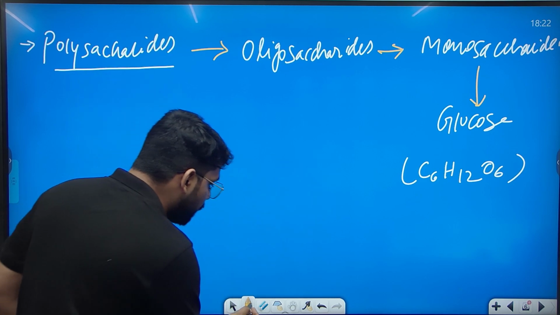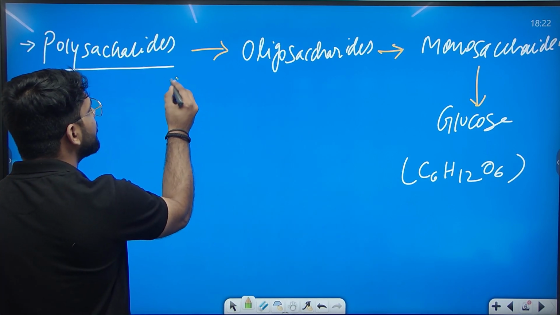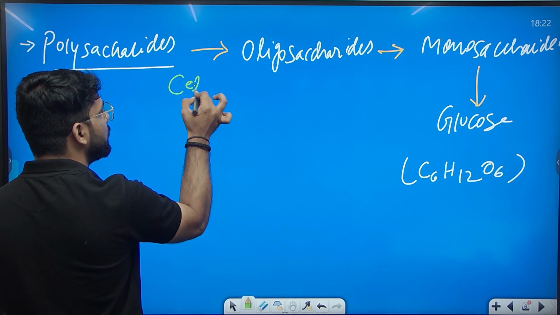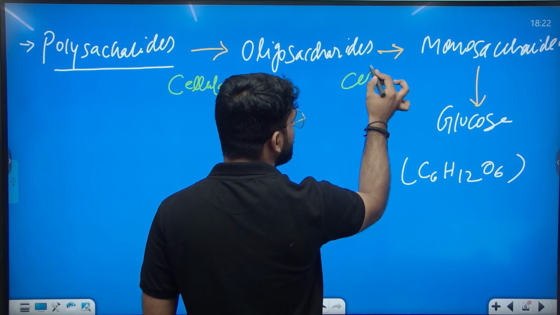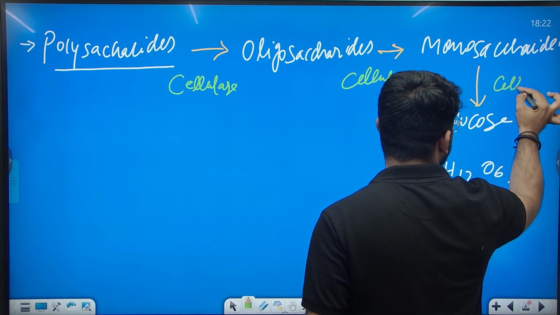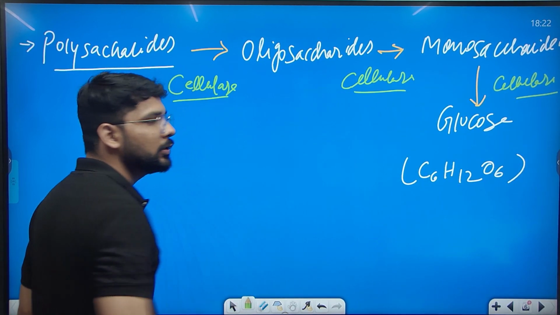And what is the name of the enzyme which works here? The name of the enzyme is cellulase, which is breaking these units into smaller units.